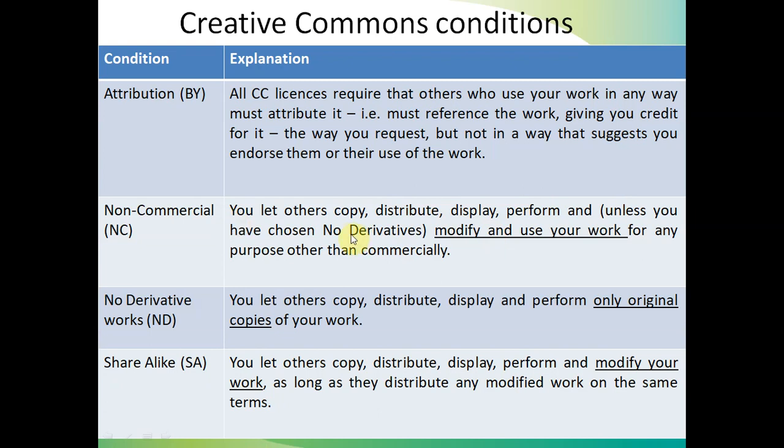You let others copy, distribute, display, perform, modify, and use my work for any purpose other than commercially. So commercially is restricted, but other than commercially, in any way he can use my content.